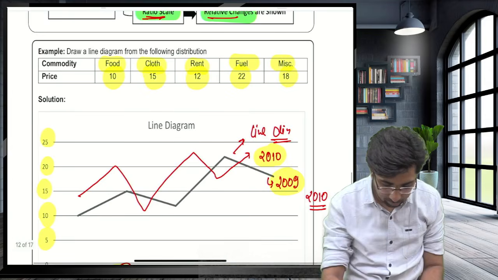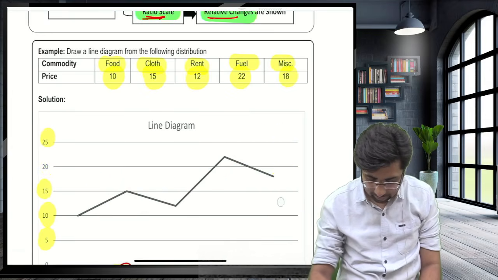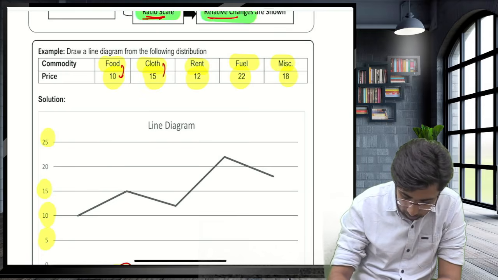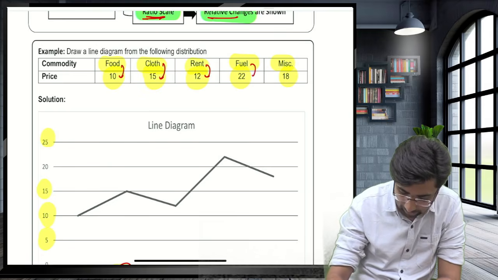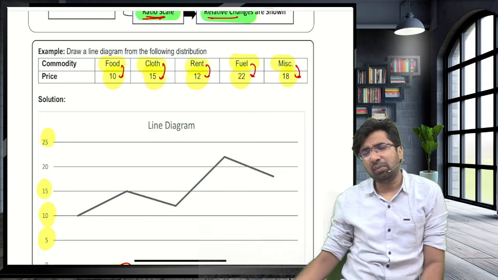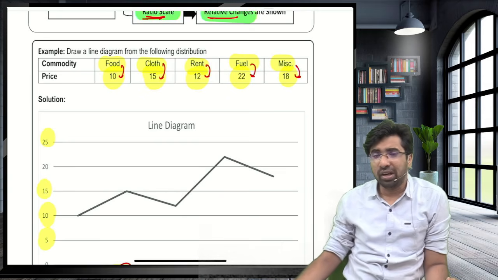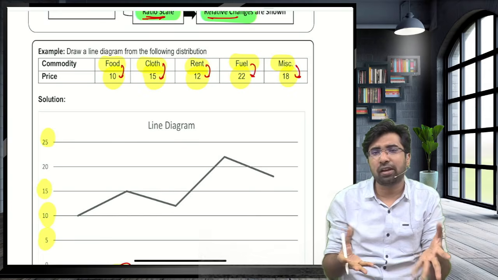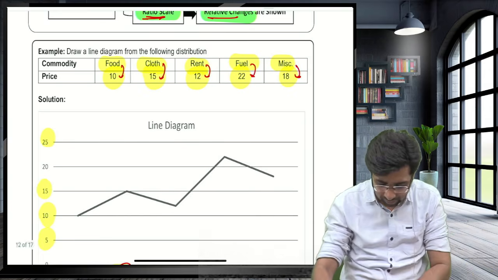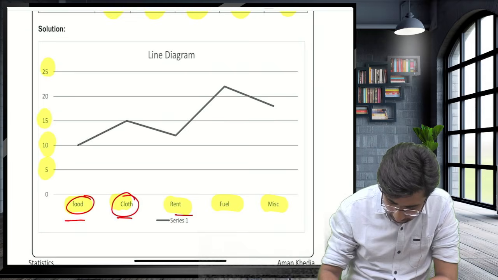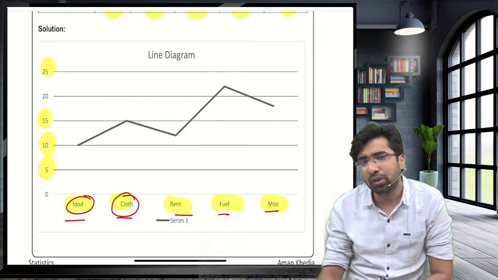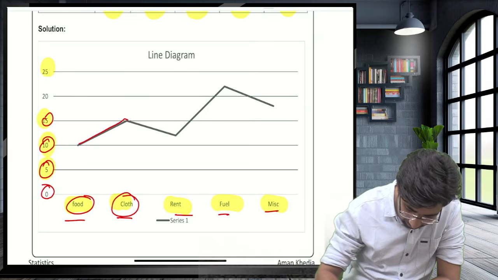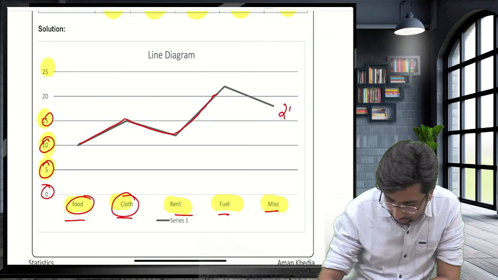If I ask you, guys, in 2019, I have spent 10 rupees on food, 15 on clothes, 12 on rent. See, guys, this is some kind of categorical presentation, irrespective of any kind of frequency. If I want to present this in the form of a diagram, which one is the best? The line is best. Sir, you can directly write food, cloth, rent, fuel, the categories, on the x-axis and their expenses on the y-axis, and you can draw the line. Sir, this is a single line.